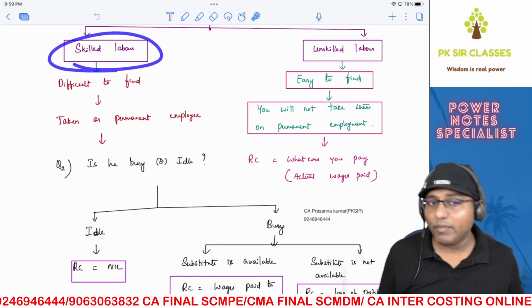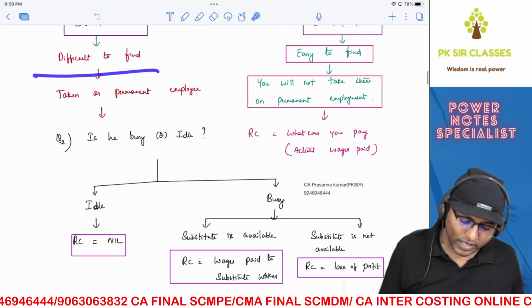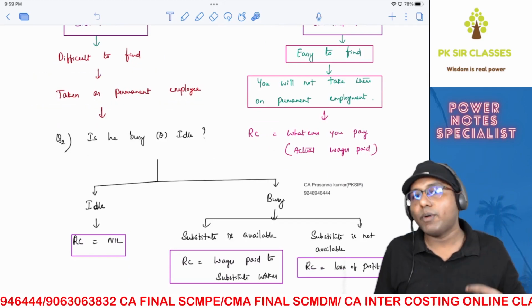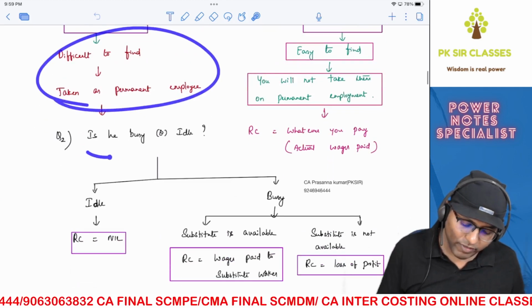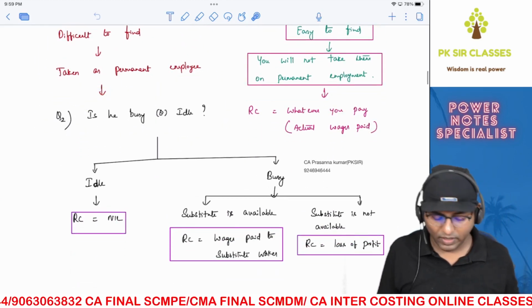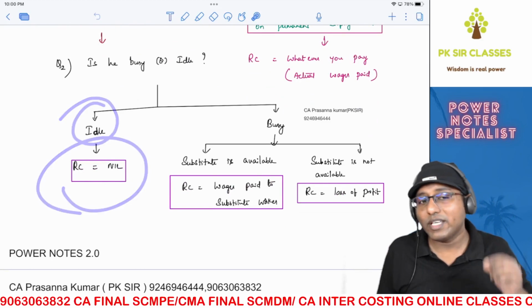But when it comes to skilled labor, that is not the case. Because they are difficult to find, they will generally be taken as permanent employees. So to find out the relevant cost of skilled labor, you need to find out whether he is busy or idle. If he is idle, then the relevant cost of using a skilled labor is 0.